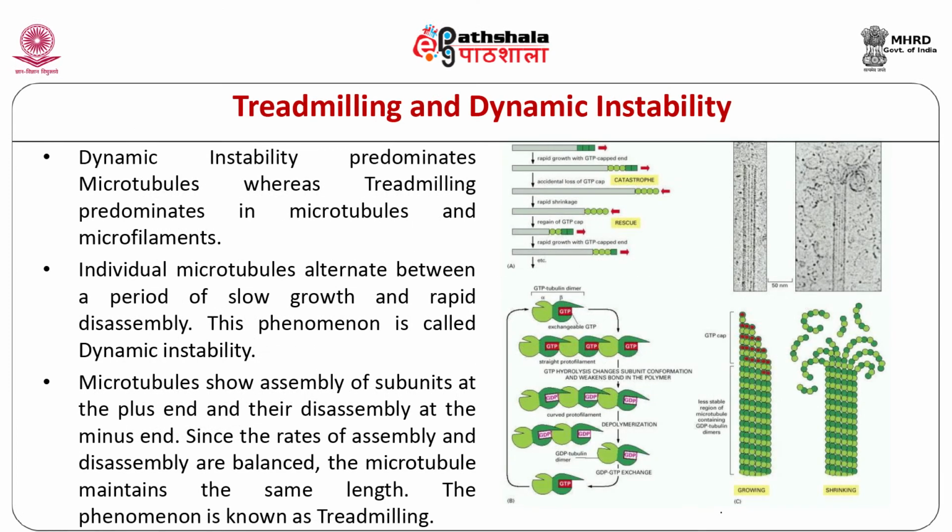Dynamic instability and treadmilling of microtubules. Two phenomena called treadmilling and dynamic instability are observed in the case of microtubules. These are the result of GTP and ATP hydrolysis in microtubules and actin filaments respectively. Dynamic instability predominates in microtubules, whereas treadmilling predominates in microtubules and actin filaments.